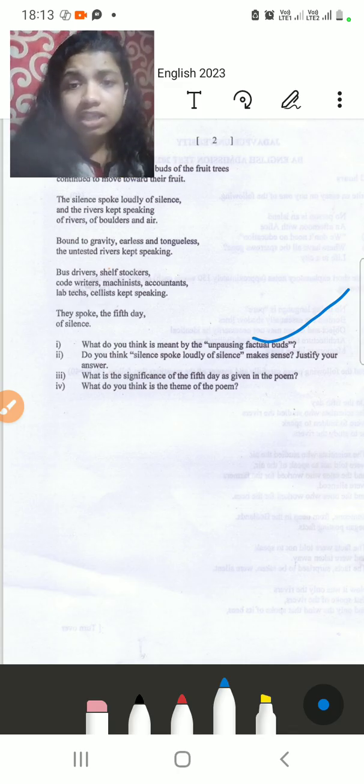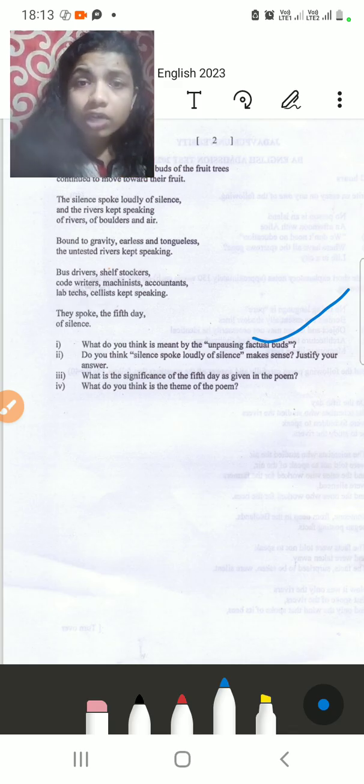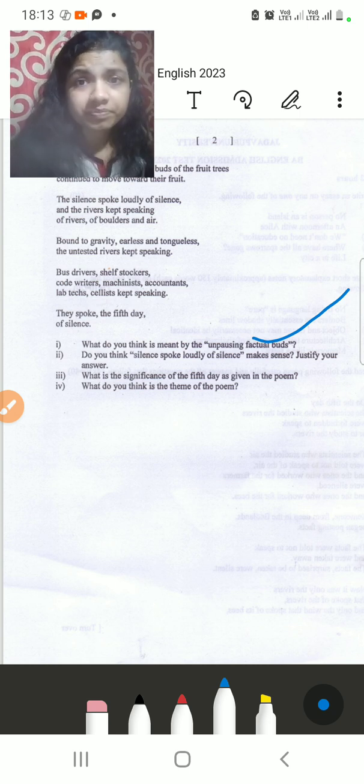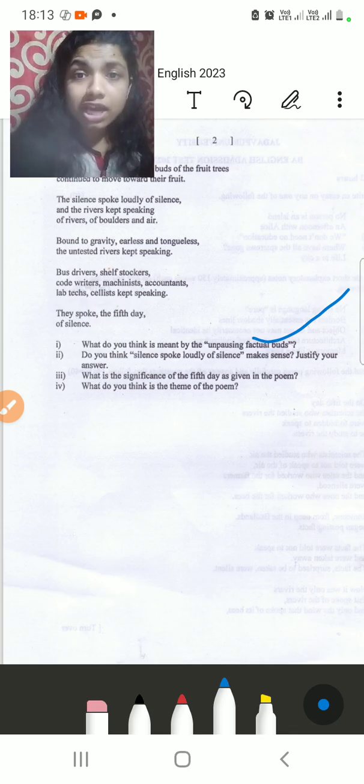It doesn't ask what the unposing factual part means here. It says, what do you think? It is asking for your subjective opinion. That's why I said your own interpretation is necessary. Your own style of studying should be improved, and your own thinking should be uplifted.